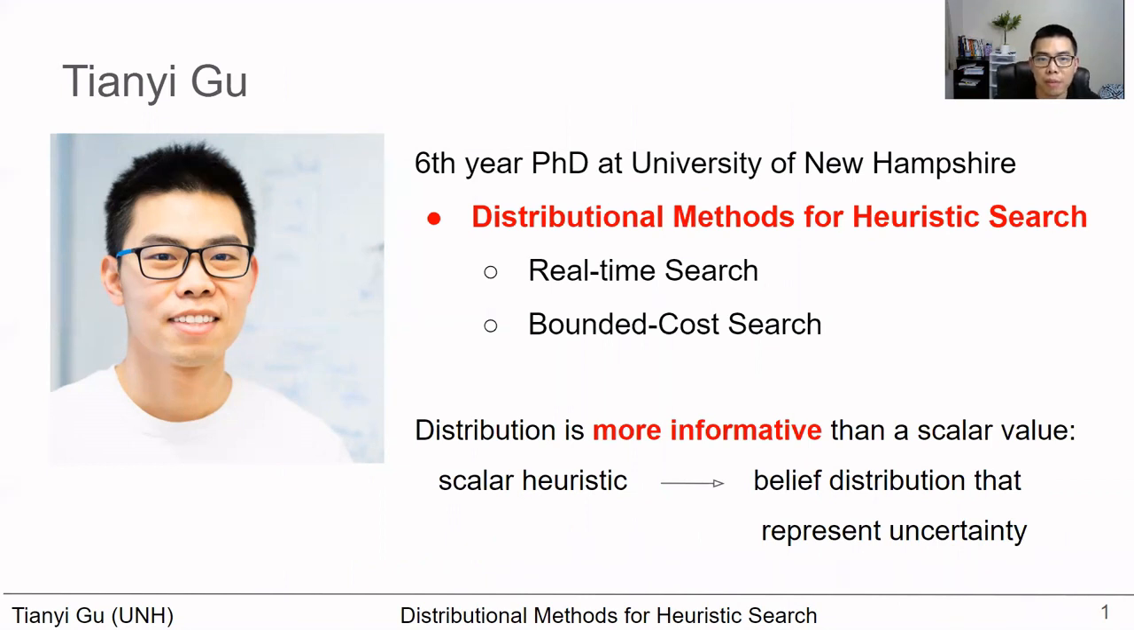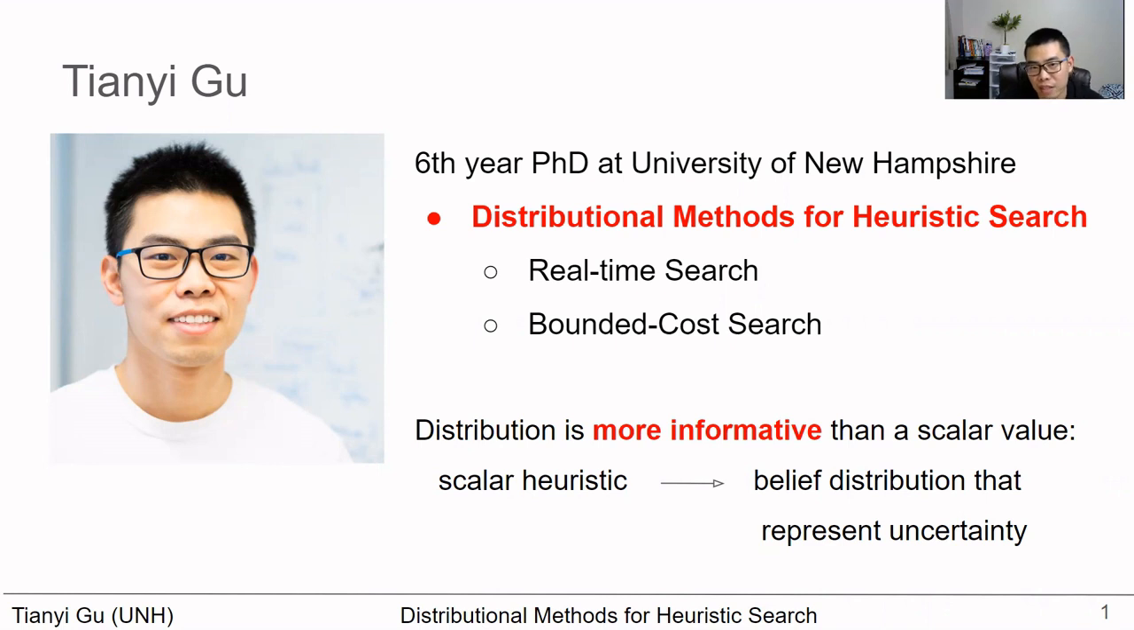I'm a sixth-year PhD at the University of New Hampshire. My research is about distributional methods for heuristic search. Intuitively, a distribution is more informative than a scalar value. So we say that instead of guiding the search by a scalar heuristic, we can guide the search by a belief distribution that represents the uncertainty.